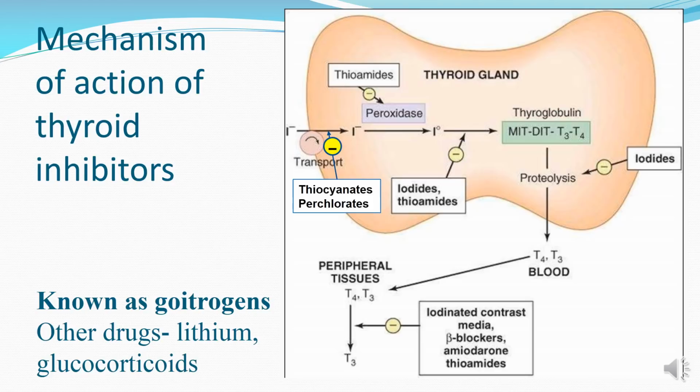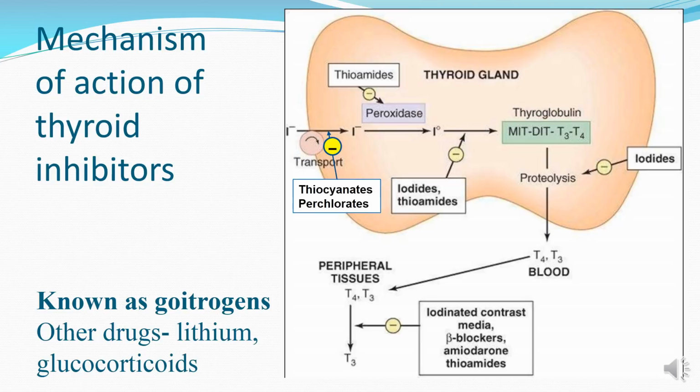The hypoiodate then combines with the tyrosyl residue of thyroglobulin to form monoiodotyrosine and diiodotyrosine. Both of these conjugate or combine with each other to form T3 and T4. This step is inhibited by iodides as well as thioamides.